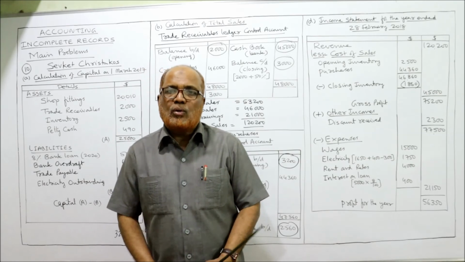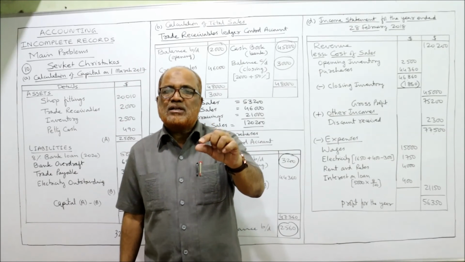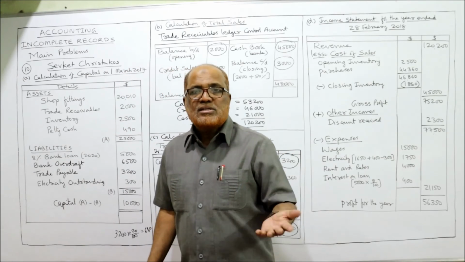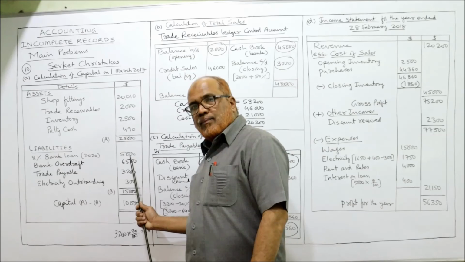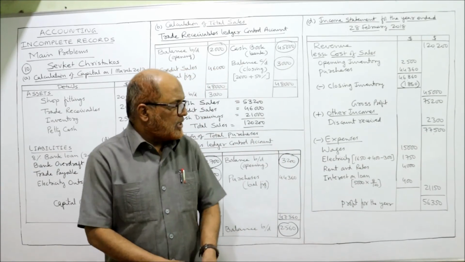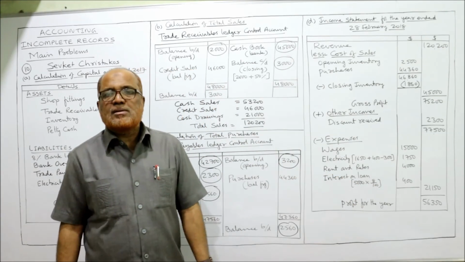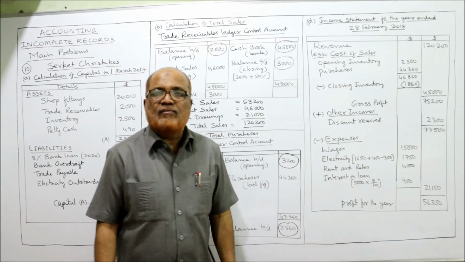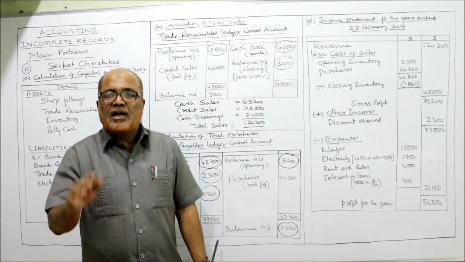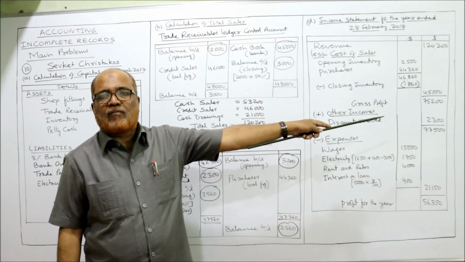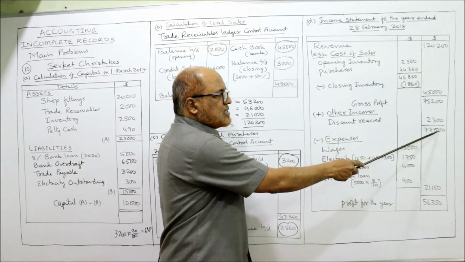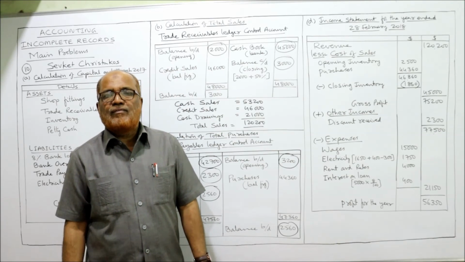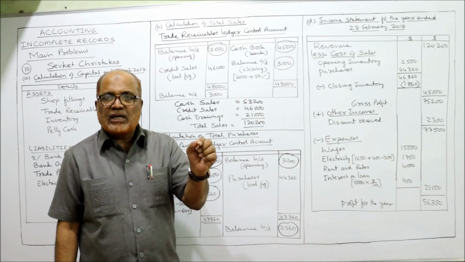Last one, interest on loan. Last line of the problem, it is given that interest on loan has not been paid. So we have to calculate how much is the interest on loan. 5000 rupees loan, 8% is the interest. 5000 into 8 by 100, 400 rupees is the interest on loan. Take the total of the expenses, it comes to 21,150 is the total of expenses. Deduct total expenses from the profit. Profit is 77,500. 77,500 minus 21,150, 56,350 is the profit for the year.